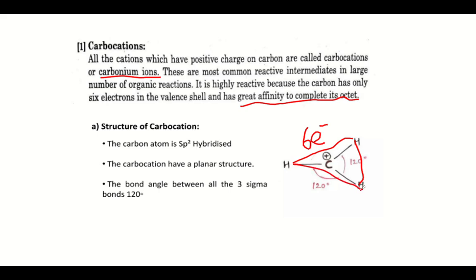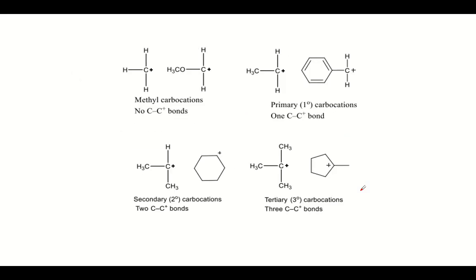So they are regular triangular planar with 120° as a bond angle. For example, some of the examples are shown here. The methyl carbocation. See here, the methyl carbocation denotes the carbon containing the positive charge. It is no longer attached to any other carbon. Such a cation is called as methyl carbocation. See here also, it is not attached to any other carbon.